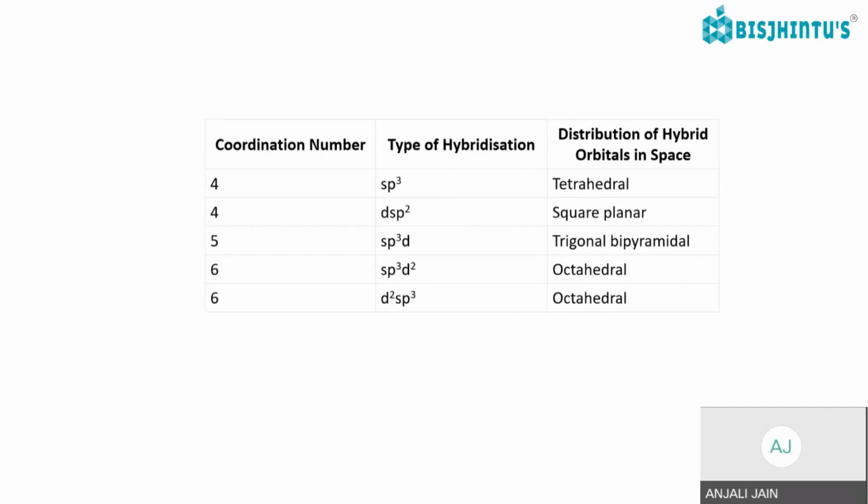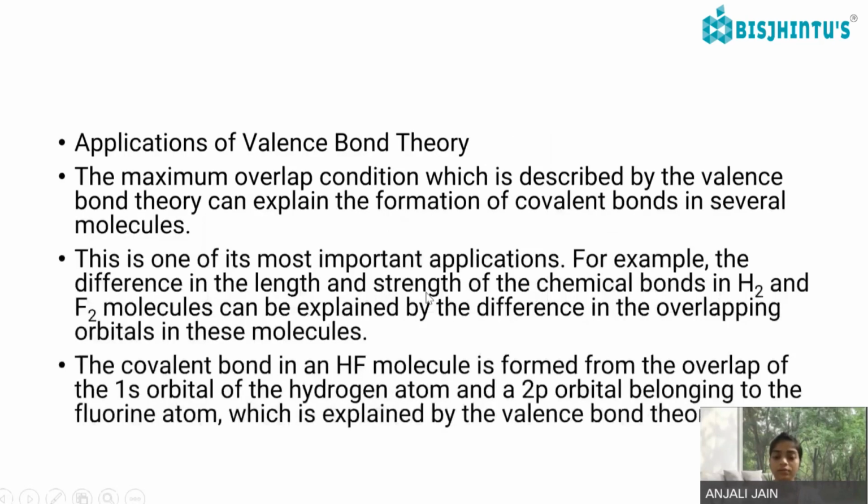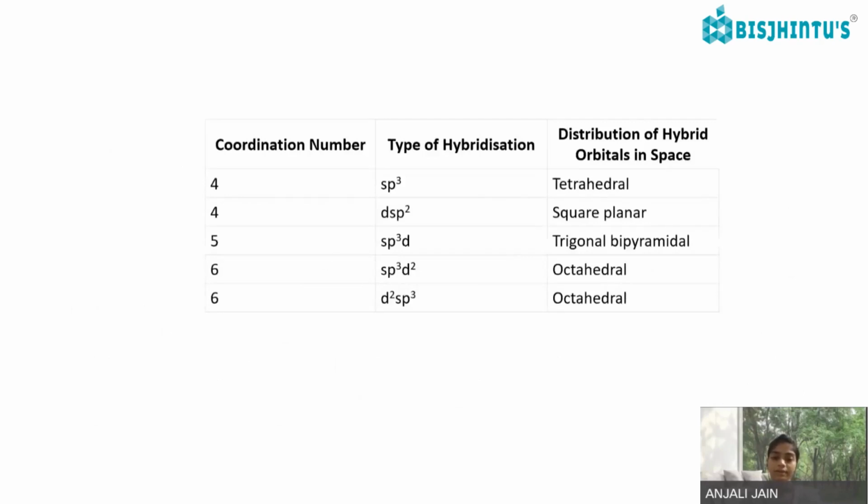With 5 as a coordination number, sp3d orbitals can be seen, with trigonal bipyramidal shape. With 6, sp3d2 or d2sp3 with the shape of octahedral. In case of 4, there are two shapes, tetrahedral and square planar. In case of 5, it is trigonal bipyramidal. In case of 6, it is octahedral, sp3d2 or d2sp3.